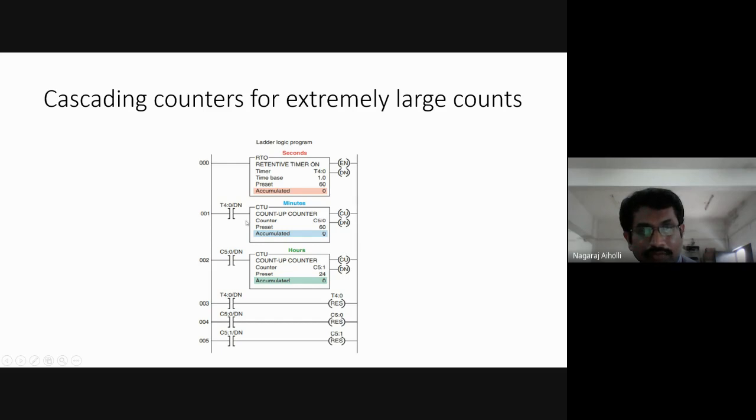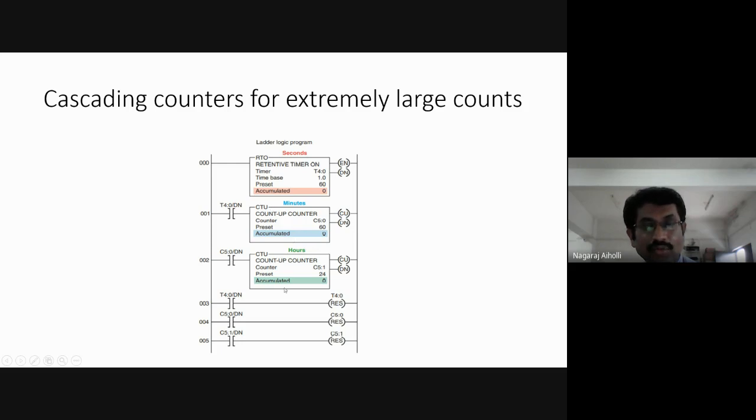As this done bit of the first count up counter is 1, it is used here in this fifth rung, C5:0/DN. This will become 1. As this becomes 1, C5:0 will be reset. That means this is being reset after 60 into 60 seconds, 3600 seconds count. After that, this minute counter will be reset.